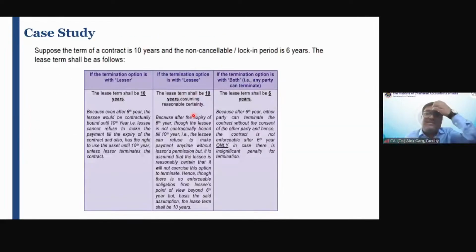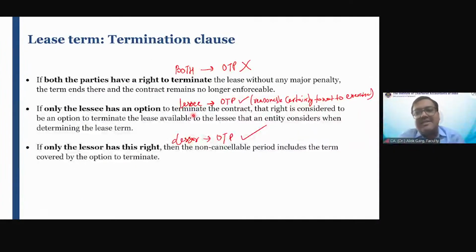I need to discuss the termination clause and then I'll conclude the session for today. Friends, there is additional guidance given for the termination clause, right? For example, if both the parties have a right to terminate, in that case, whether the optional termination period will be considered or will not be considered.